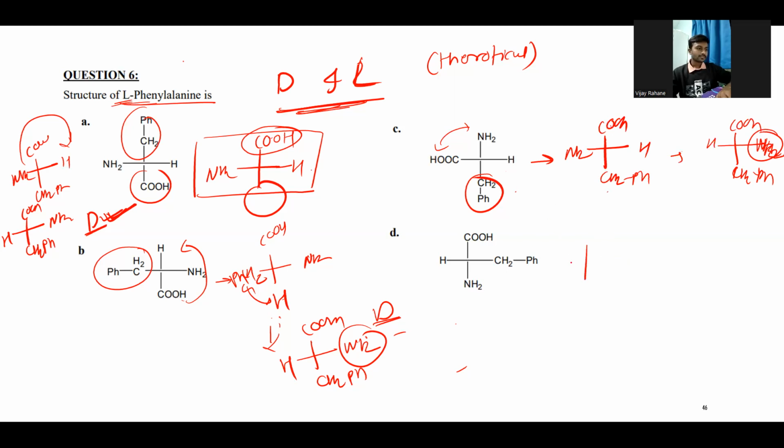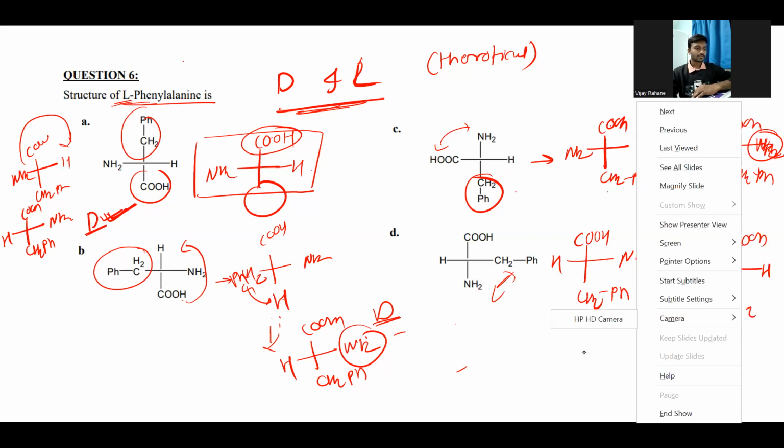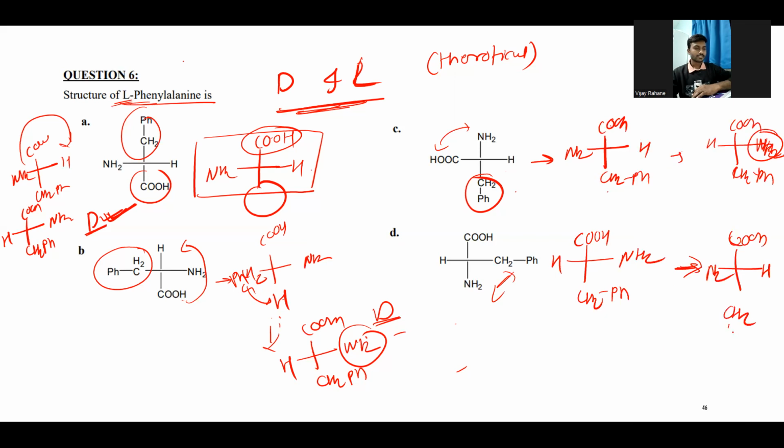And in this structure, we'll first do the first interconversion, COOH at the top. So we'll keep that unaffected, and we'll interchange between these two, right? If you interchange between these two, the CH2PH will be downside and NH2 is on the horizontal line. But we need to do two interchanges, right, to get the structure. So NH2, H, COOH, and CH2PH.